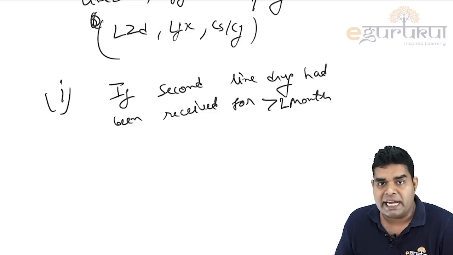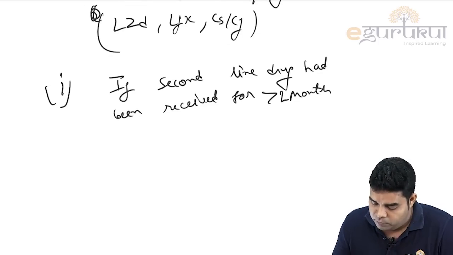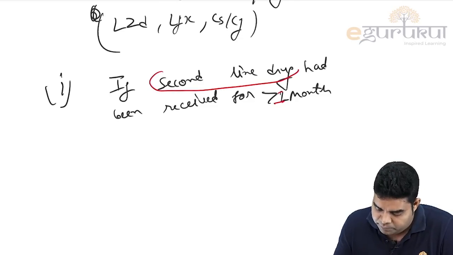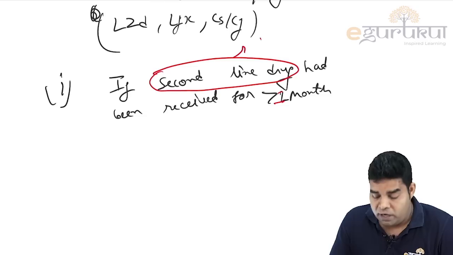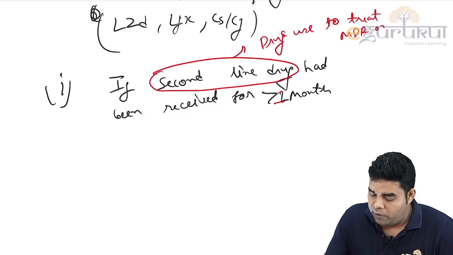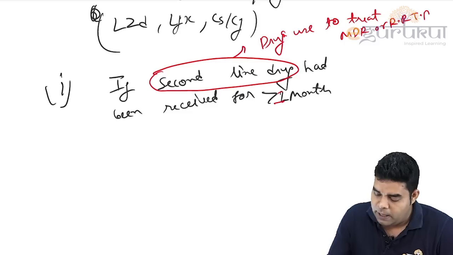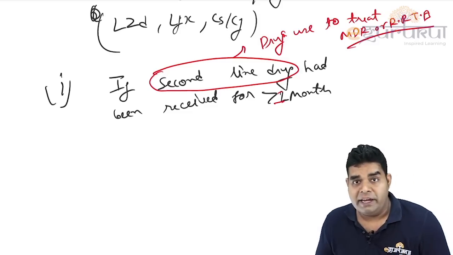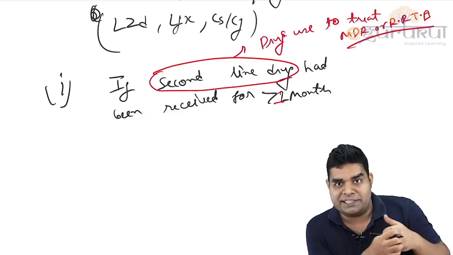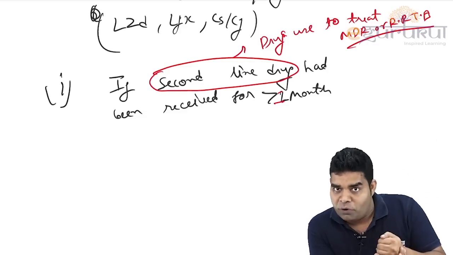Now what do you mean by second line drug? Second line drugs are those drugs which are used to treat MDR TB, or rifampicin resistance TB. That means even ethambutol and pyrazinamide, which are used to treat non-drug resistant TB, are also used for treating MDR TB.